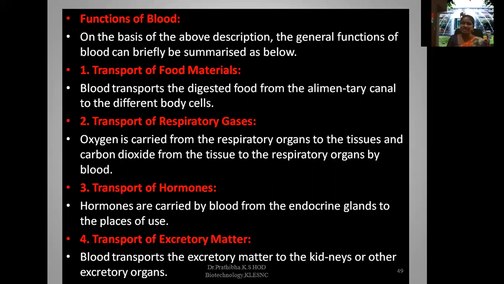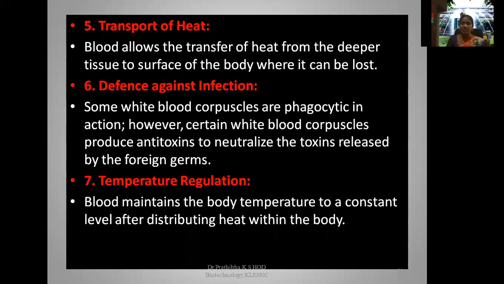Okay, you can take a screenshot or pause the video and go through the functions of blood. Transport of excretory matter: blood transports the excretory matter to the kidneys or other excretory organs. Blood also plays a very important role in transport of heat. That is, blood allows the transfer of heat from the deeper tissues to the surface of the body where it can be lost.